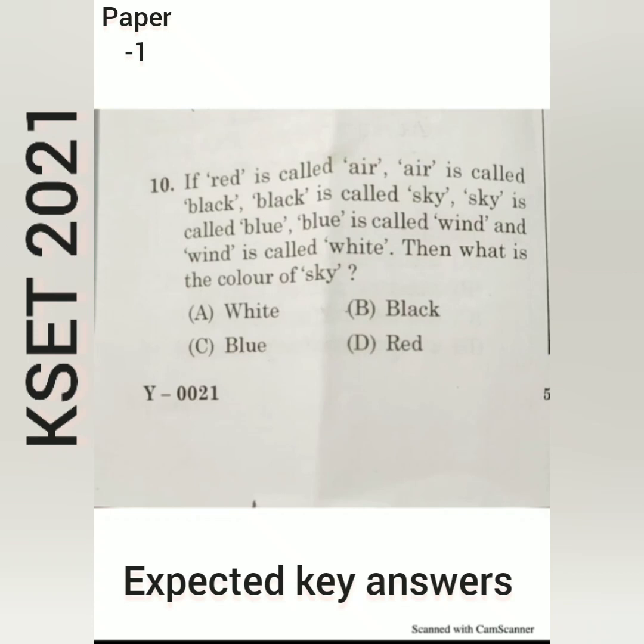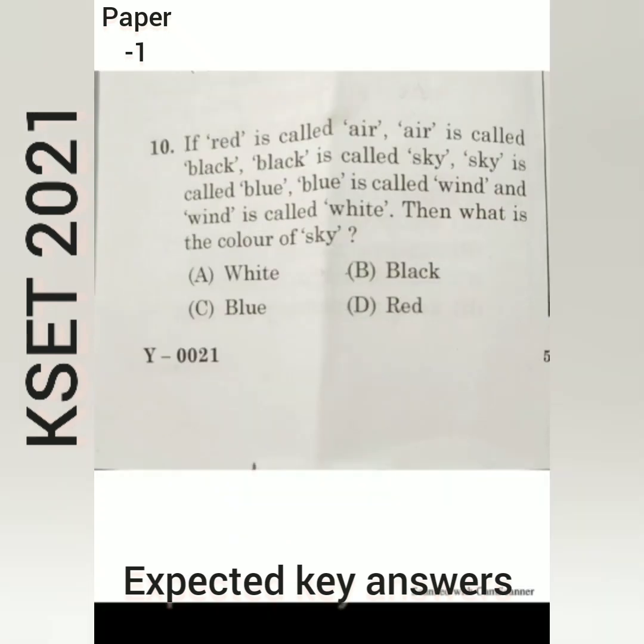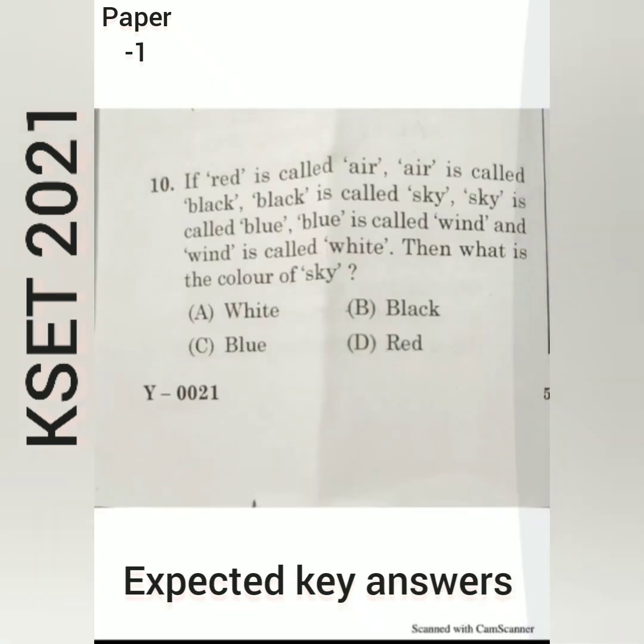Then next question. If red is called air, air is called black, black is called sky, sky is called blue, blue is called wind, and wind is called white, then what is the color of sky? So here sky is called blue. So the sky color is blue itself. So option C is the correct one.